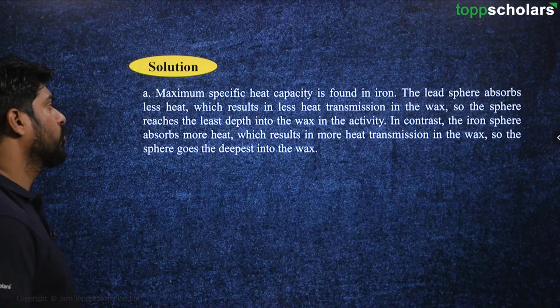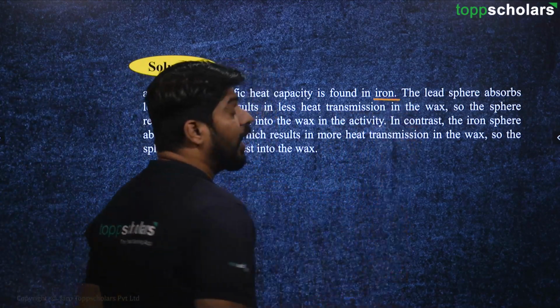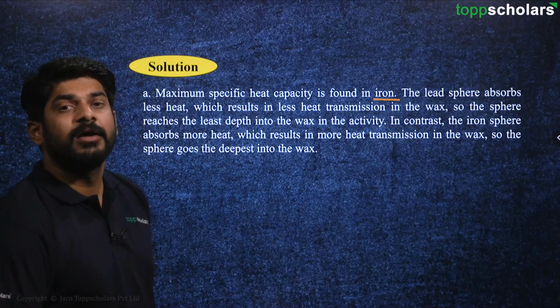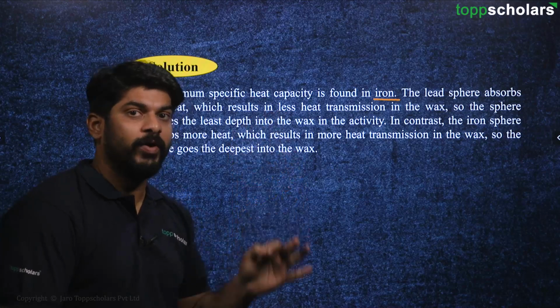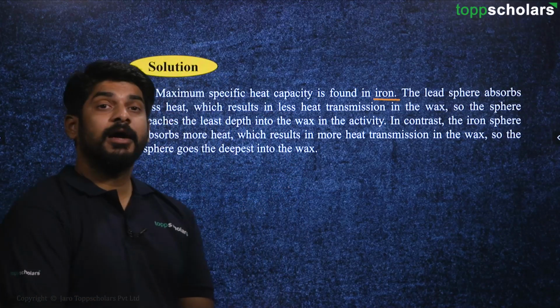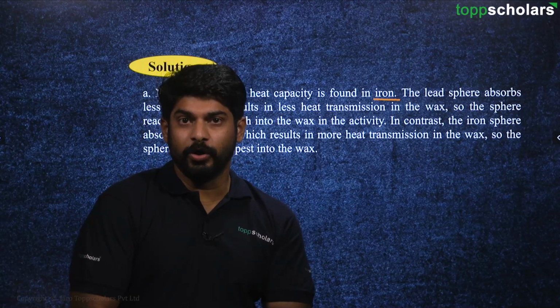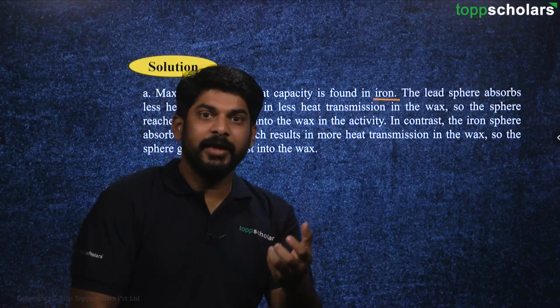First of all, maximum specific heat capacity is found in iron. We had seen that iron was able to travel a longer distance inside that wax. So basically what happens here is that the hot iron ball, when it is hot, is having a higher temperature.